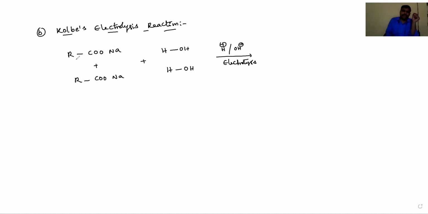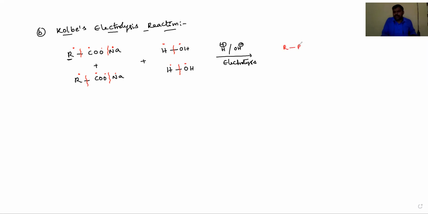Here R is an alkyl group, of different types. Now it undergoes cleavage to give free radicals, and the alkyl groups go to the anode and undergo oxidation to produce alkanes.